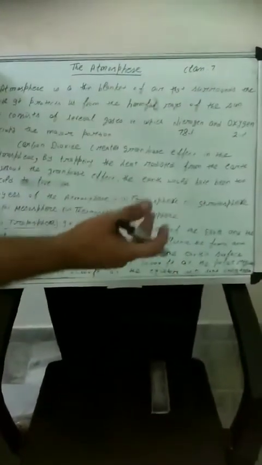After that, another very important gas that we have is carbon dioxide. Carbon dioxide creates the greenhouse effect. What is this greenhouse effect? Carbon dioxide traps the heat from the earth. Without the greenhouse effect, the earth would have been too cold to live in.